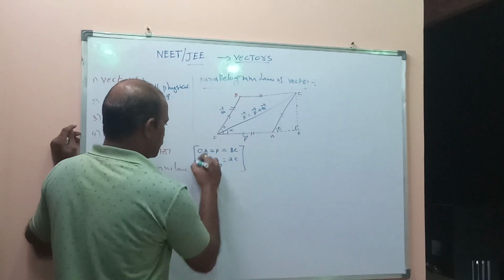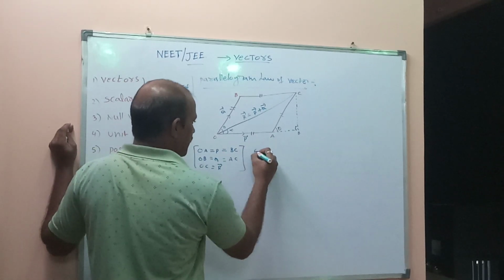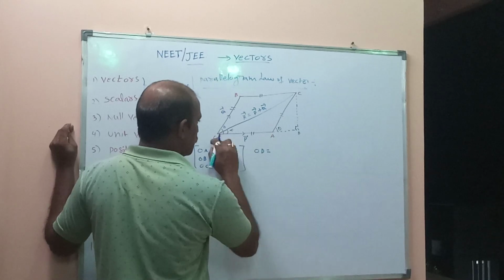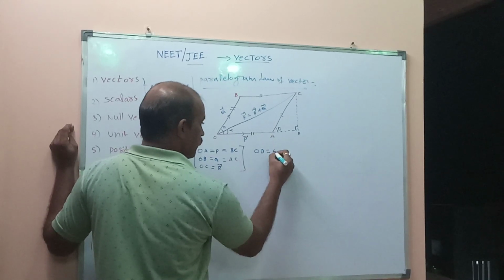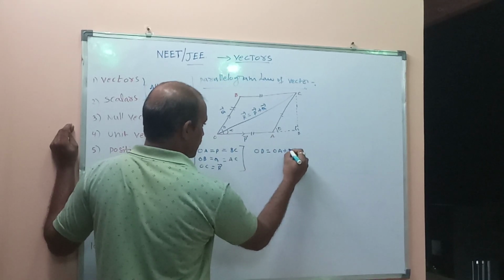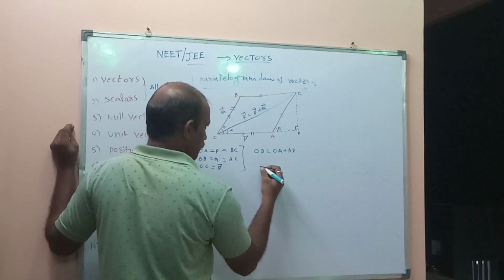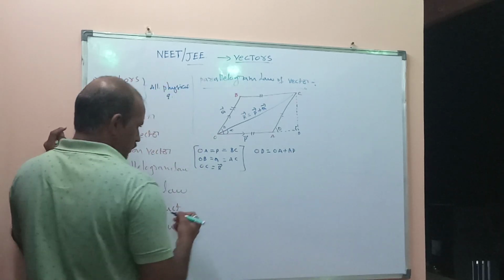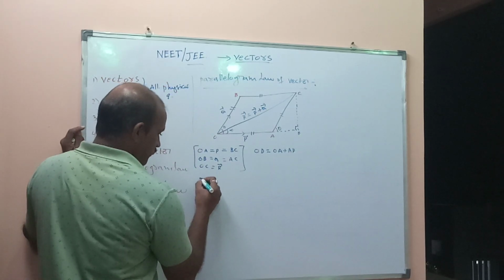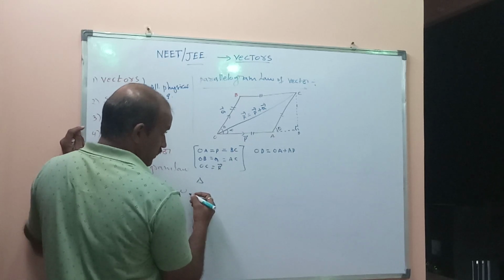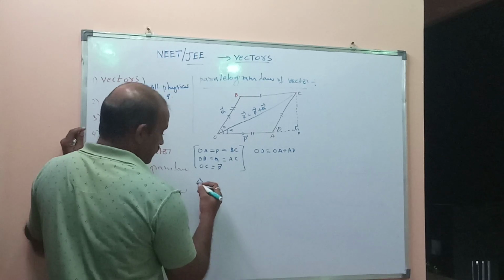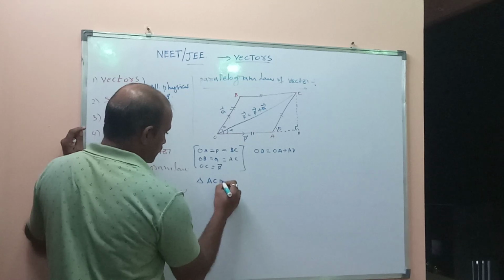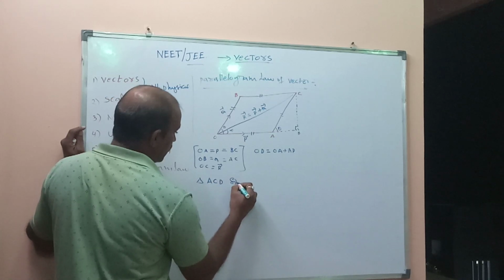Next, OD can be written as OA plus AD. So we have to apply the Pythagoras theorem in triangle ACD, and apply sin theta.